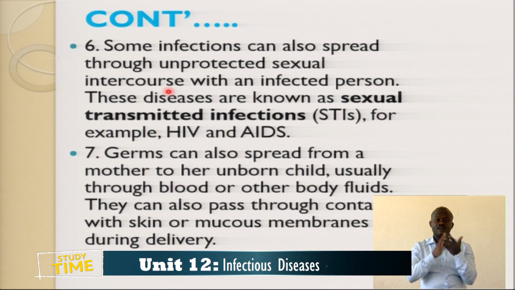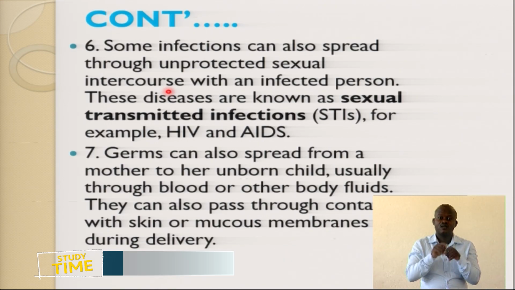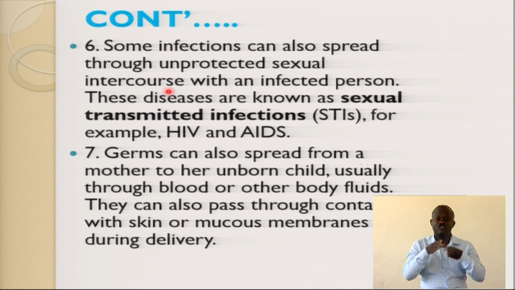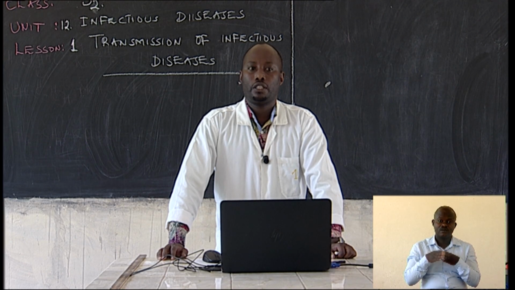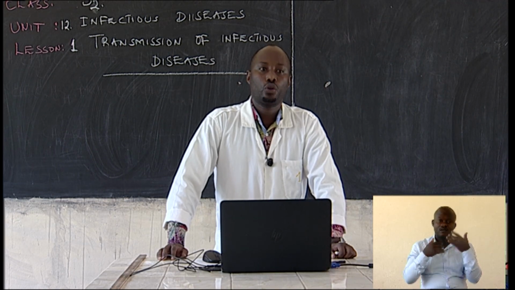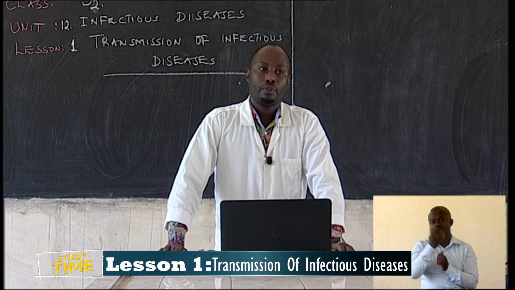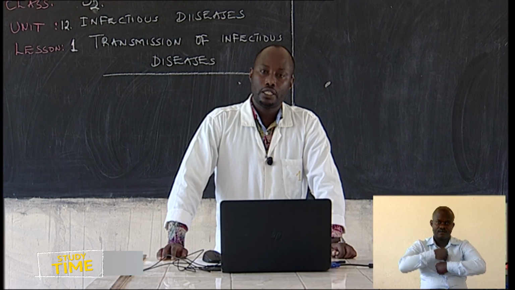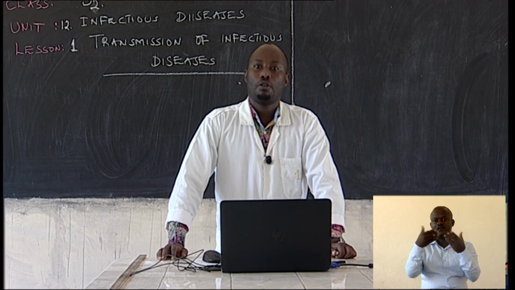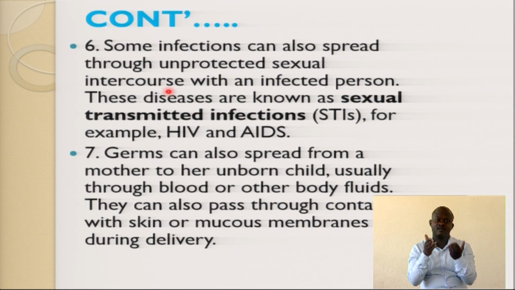Some infections can also be spread through unprotected sexual intercourse, having sex without protecting yourself. When you have sex and you don't protect yourself, you are likely to suffer from sexually transmitted infections. That's why the government, the Ministry of Health, tries to provide condoms in order to protect ourselves from sexually transmitted infections, STIs. Examples of STIs include HIV/AIDS.